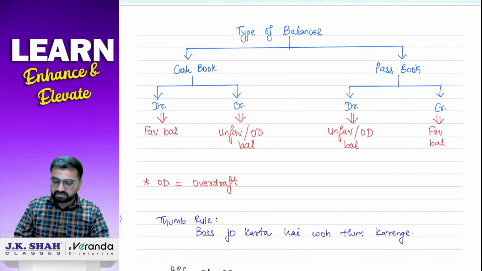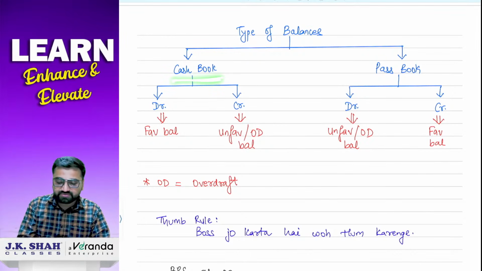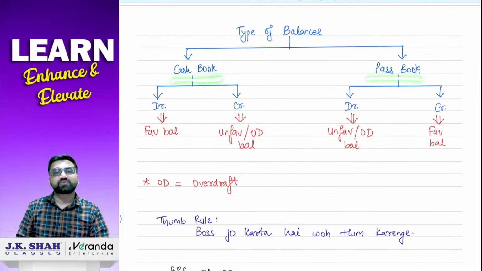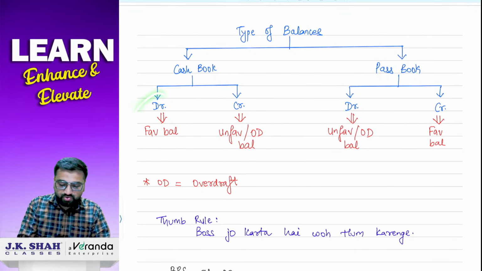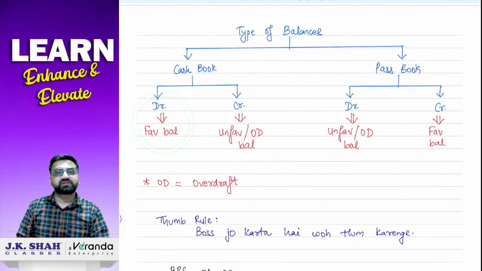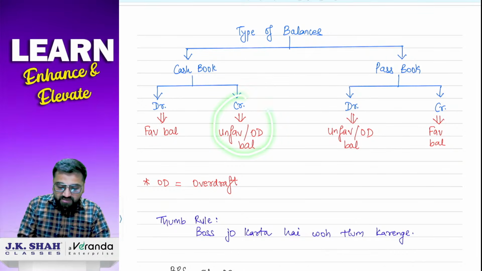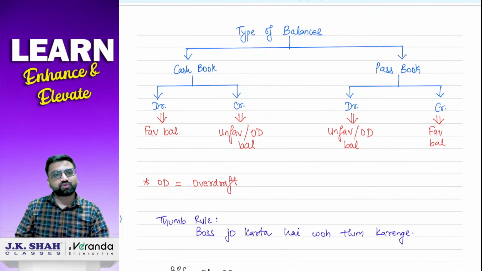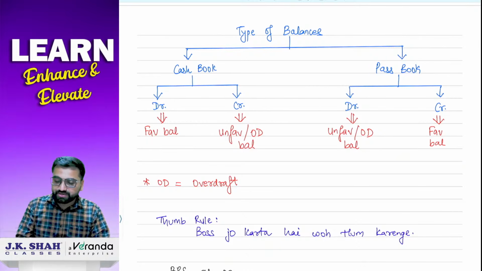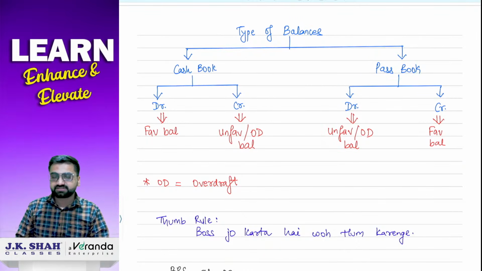Then if I talk about the balances, so there are two books here, cash book and passbook. When I say cash book, the cash book का डेबिट बैलेंस जो होता है वो फेवरेबल बैलेंस होता है. कैश बुक का क्रेडिट बैलेंस जो है वो अनफेवरेबल या फिर ओवरड्राफ्ट बैलेंस है. When I talk about passbook, the debit balance is overdraft balance and credit balance is favorable balance.